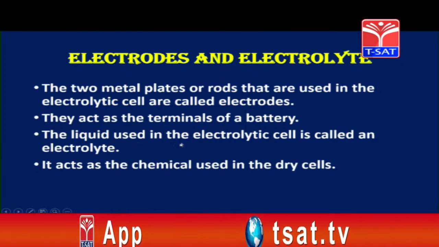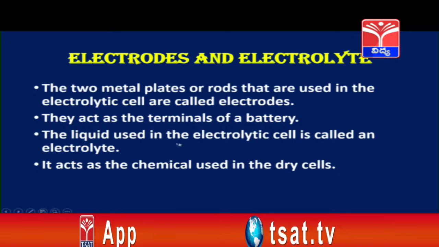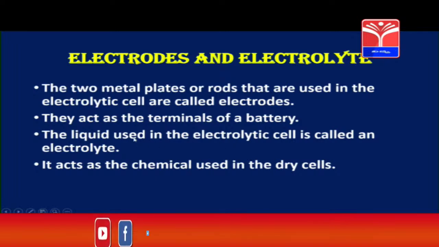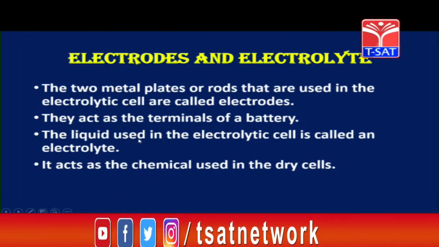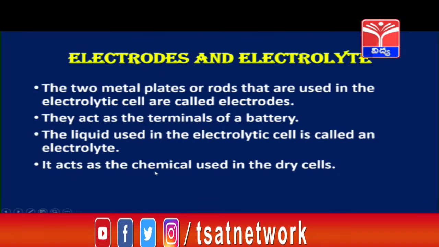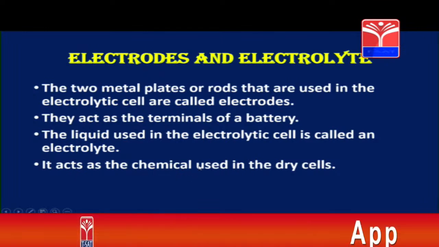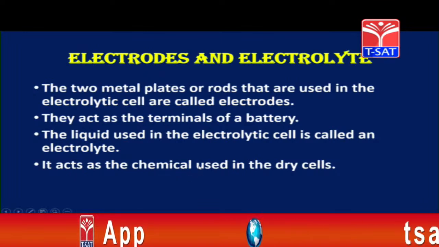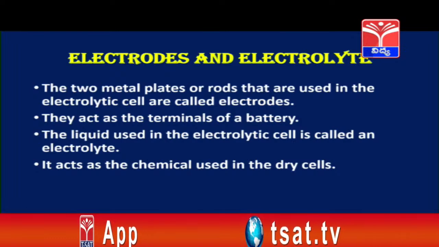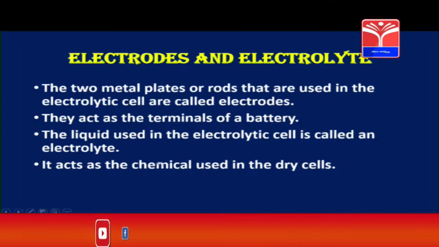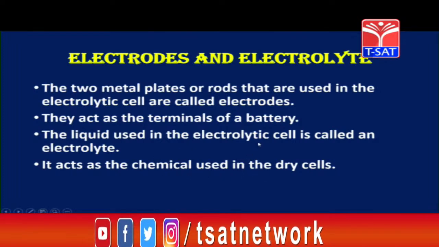The liquid used in the electrolytic cell is called an electrolyte. This acts as the chemical used in the dry cells. If you have a battery, after it expires, you can just cut it open and see it contains some chemical. So the electrolyte acts as the chemical that is used in the dry cells.